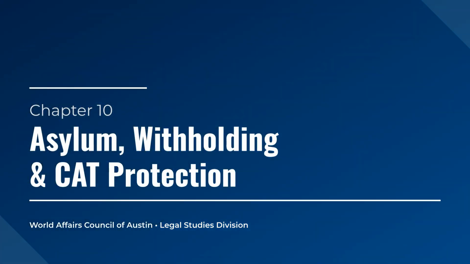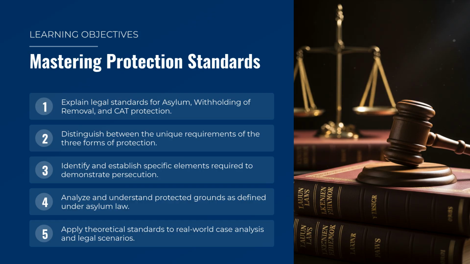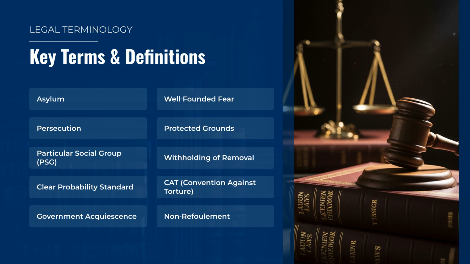Welcome to Chapter 10, which focuses on asylum, withholding of removal, and protection under the Convention Against Torture, or CAT protection. In this video, we will master protection standards by explaining and distinguishing the legal requirements of asylum, withholding, and CAT protection. We will also focus on persecution and protected grounds, and apply these theoretical standards to real-world scenarios. Here are the key legal terms we will define in this chapter: asylum, persecution, particular social group, clear probability standard, government acquiescence, well-founded fear, protected grounds, withholding of removal, CAT protection, and non-refoulement.